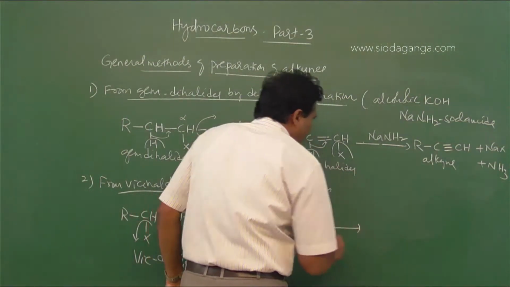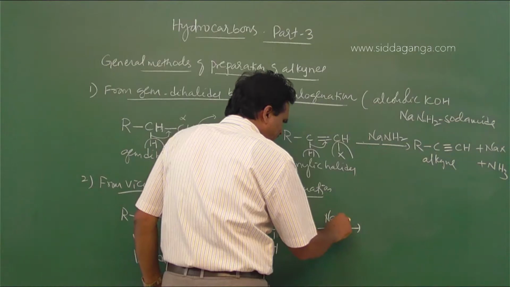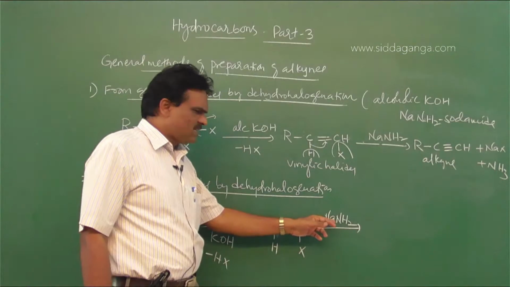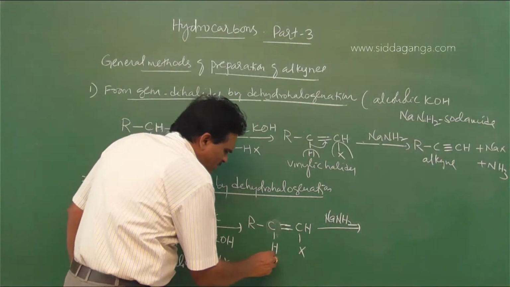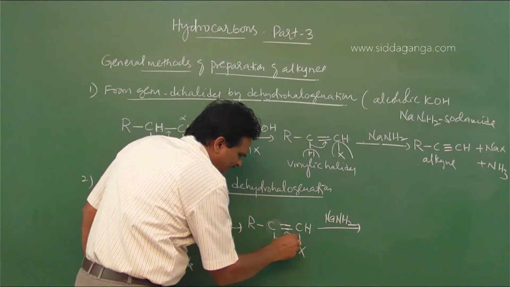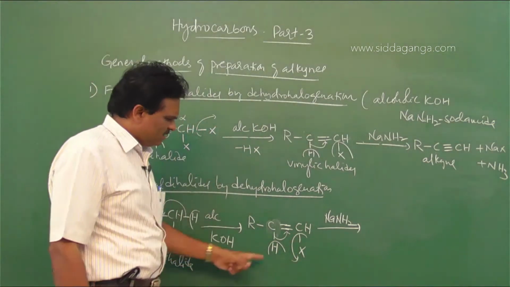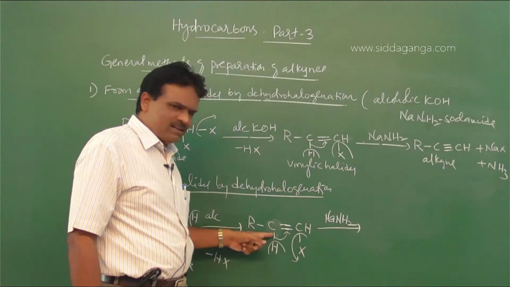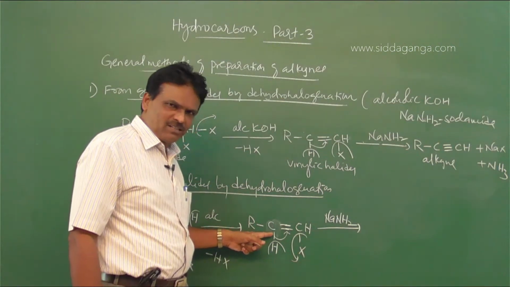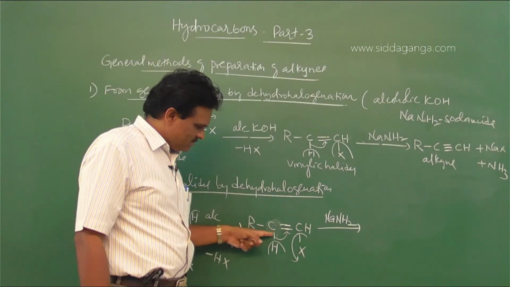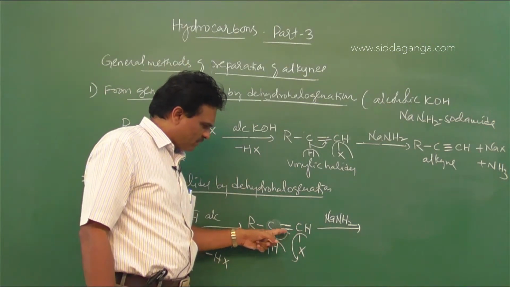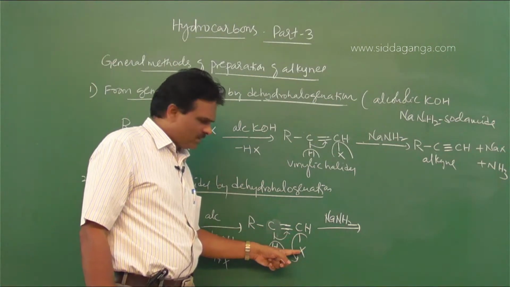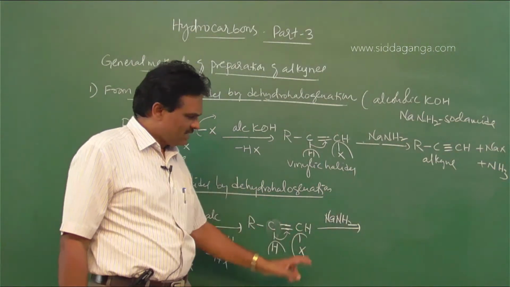Again, on heating with sodamide, NaNH2, the strongest dehydrohalogenating agent, in this case also we get alkyne. Clear? So this H leaves as H plus, leaving bonding electrons, and these bonding electrons are involved in the formation of a new bond between two carbon atoms. At the same time, this X takes up bonding electrons and leaves as X minus.